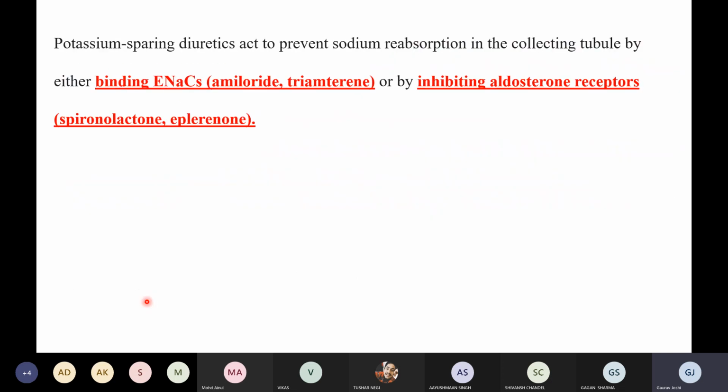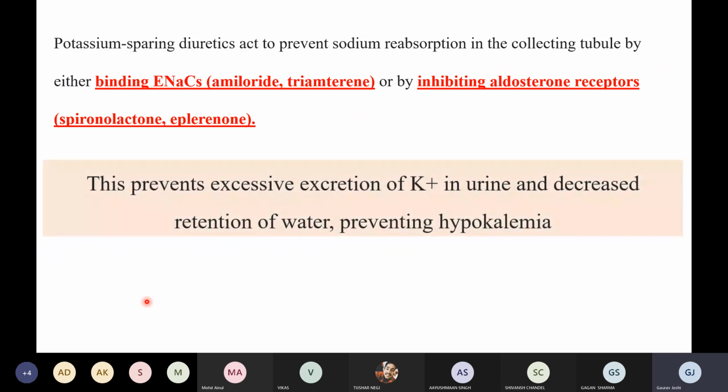right? So now again, we have two categories of the drug, right? These diuretics are important because they are preventing the excessive excretion of potassium in the urine and decreasing the retention of water and preventing the hypokalemia, right? So this is the thing.